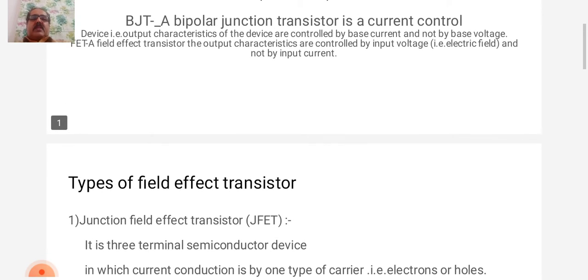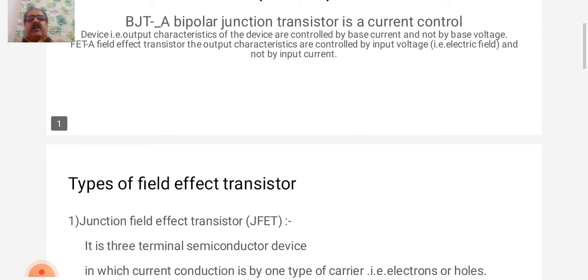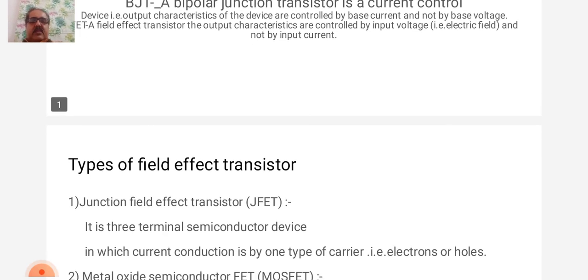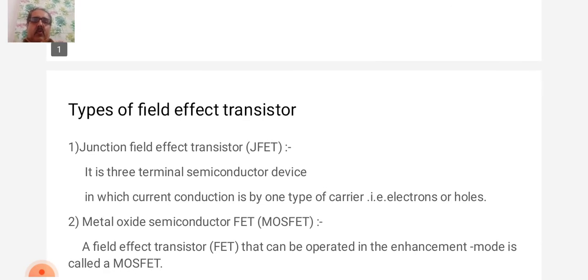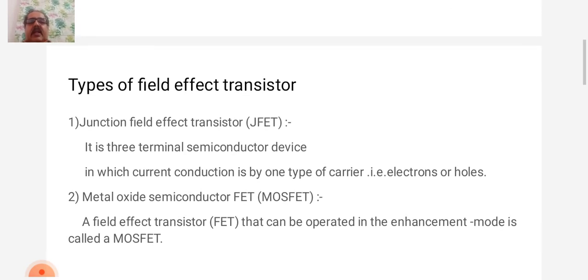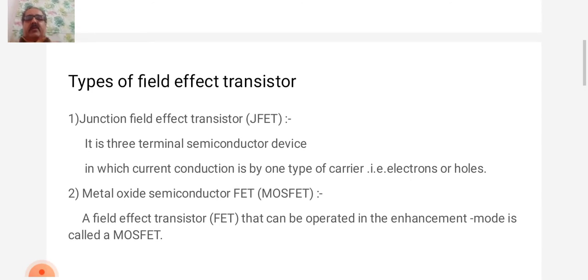There are two basic types of field effect transistor. First is junction field effect transistor, JFET, and second is metal oxide semiconductor field effect transistor, that is MOSFET. So now here we have to consider first one, that is junction field effect transistor, JFET.